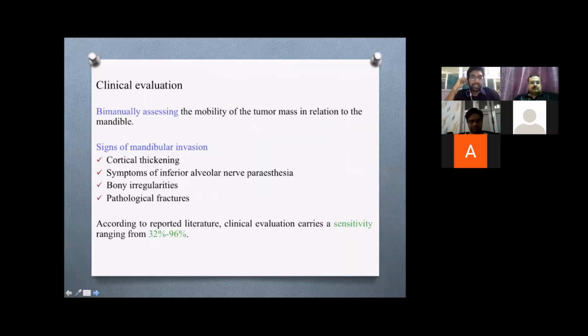Coming to the clinical evaluation, this study showed that bimanual assessment is most commonly done. And the common signs of mandibular invasion on clinical evaluation are cortical thickening, symptoms of inferior alveolar paresthesias, bone irregularities, and pathological fractures. According to these reports, the sensitivity ranged between 32 to 96% in this review.